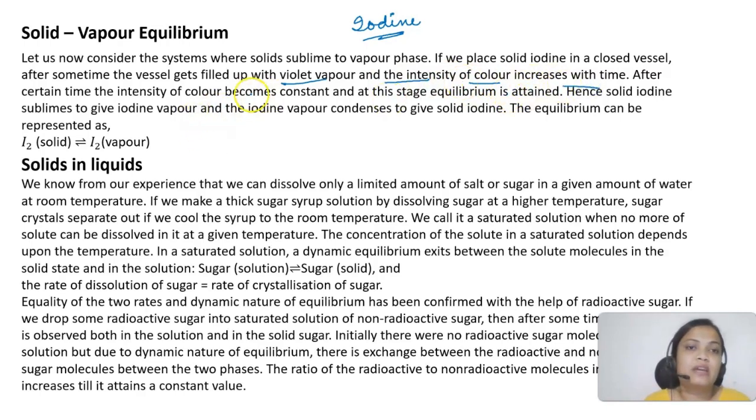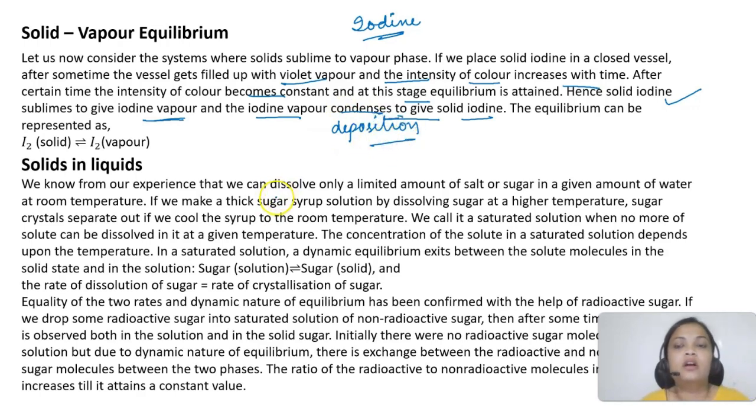So after some time the intensity will become constant. See, we have discussed that any observable property can be used; this time we are taking color. So the intensity of the color will become constant, meaning now the state of equilibrium has been reached. The solid iodine sublimes to give iodine vapor, and the iodine vapor condenses back to give solid iodine. Or it's not condensation, actually it's deposition, when gas directly converts to solid. So the equilibrium, we can represent it like this. So this was during the phase change.